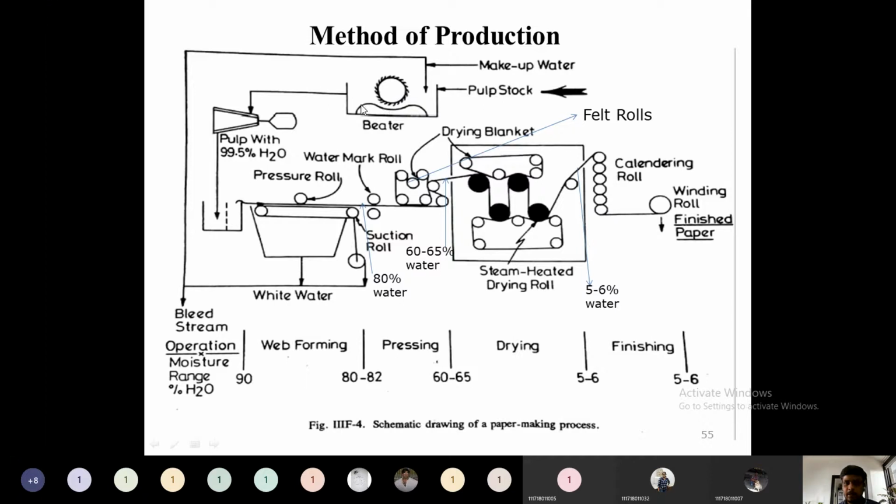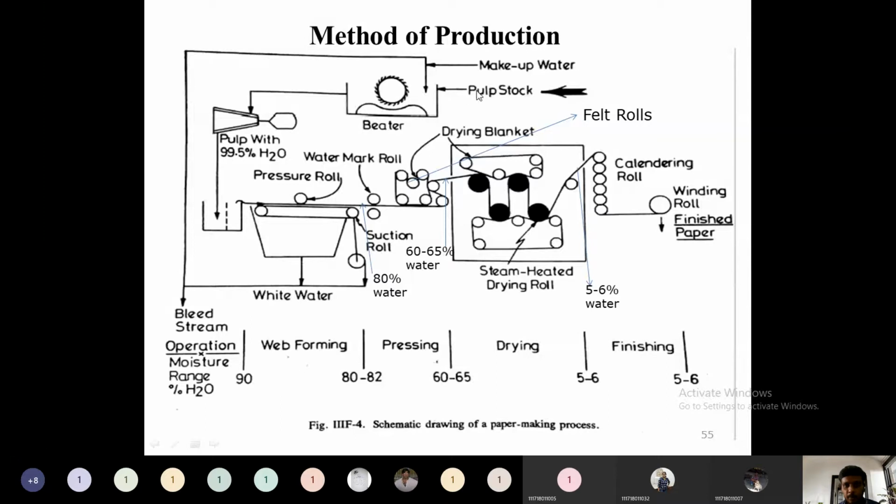The pulp slurry will be prepared in such a way that water and pulp are mingled with each other to form a viscous slurry. This operation is called beating and refining. The whole instrument here is a beater.